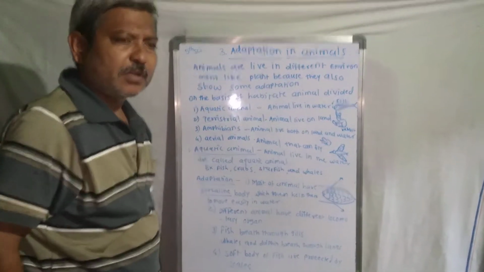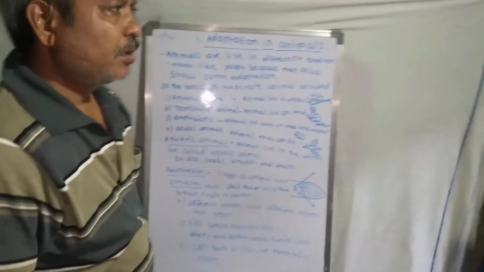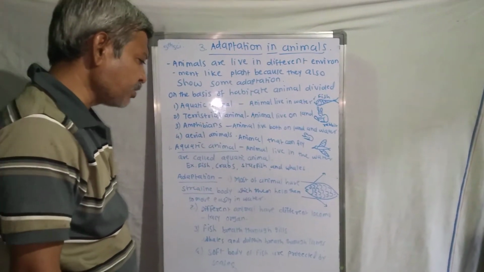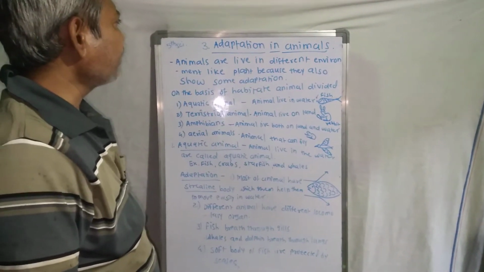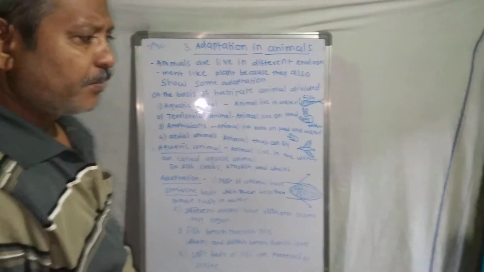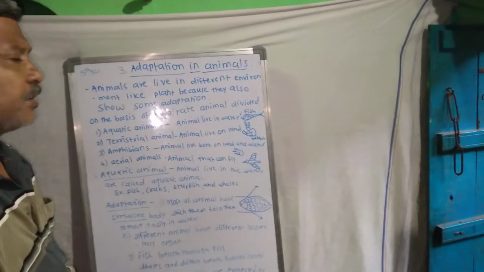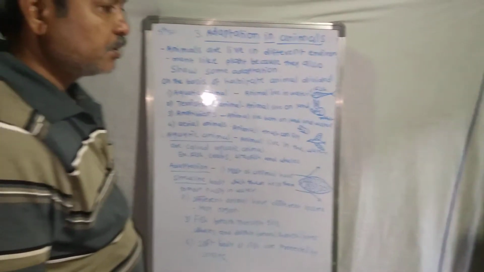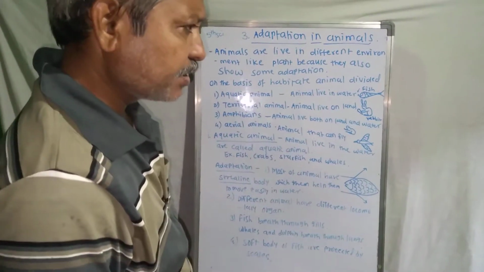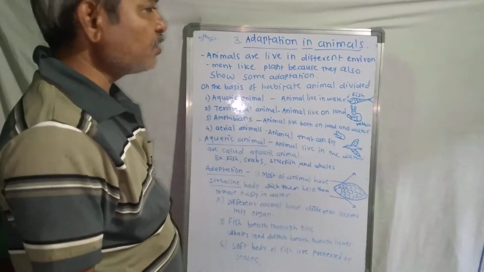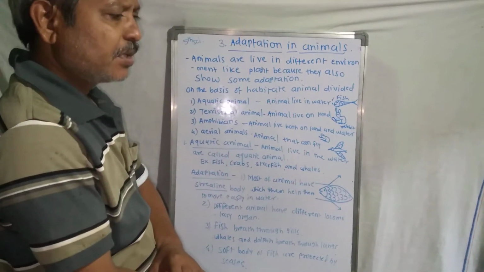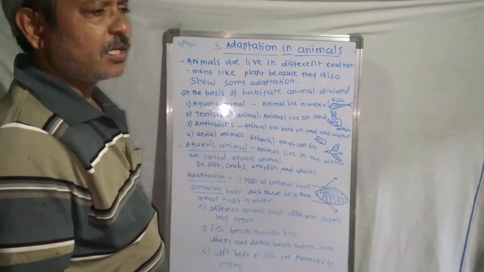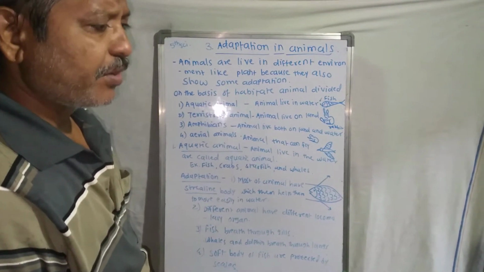In the previous two chapters we discussed plants. In the first chapter we discussed their characters, and in the second part we discussed plants and their functions. So after seeing the adaptation in plants, animals are also important living things in our surroundings. Like plants, animals are also found in different surroundings.